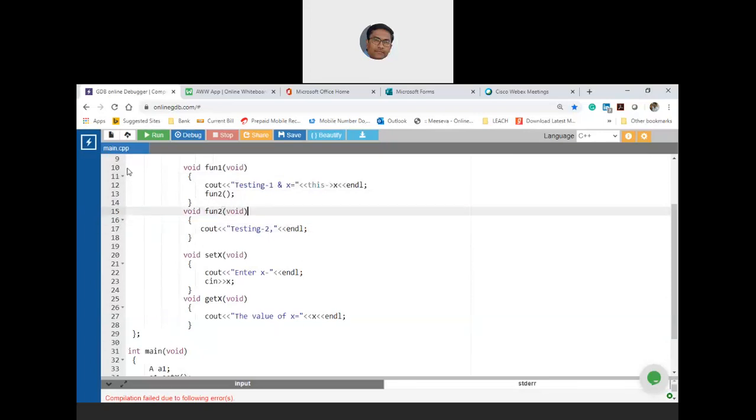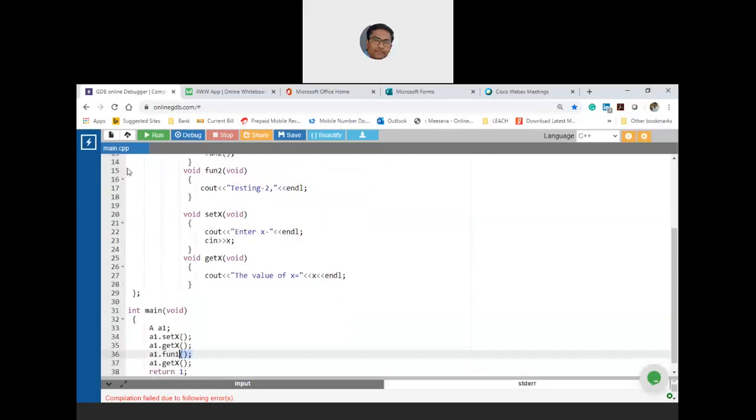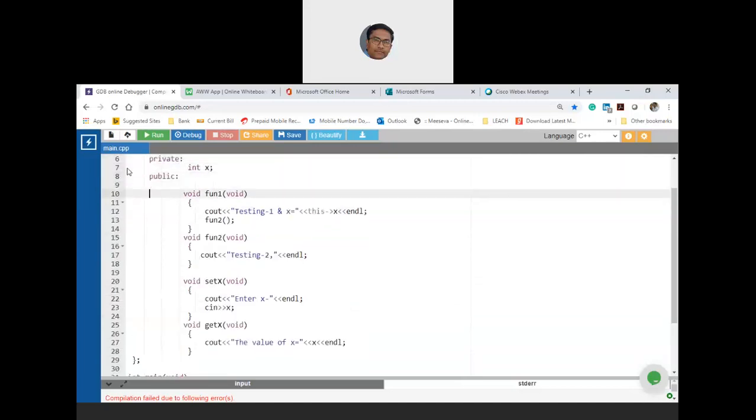You are not calling fun2 using object binding, because you are already inside fun1 because of a1.fun1. So when you make a function call in fun1, it is implied that fun2 is also called by binding the object a1. Inside fun2, the data of a1 is also accessible.